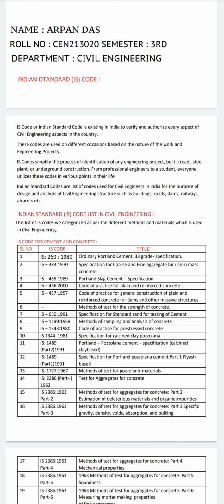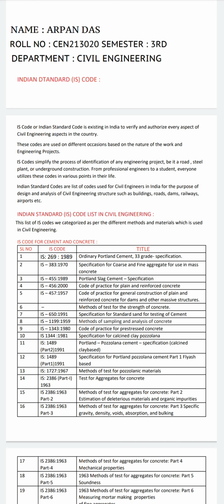The next one is IS 1199, 1959. The title of this IS code is Methods of Sampling and Analysis of Concrete. The next one is IS 1343, 1980. The title of this code is Code of Practice for Pre-Stressed Concrete. Next one is IS 1344, the title is Specification for Calcined Clay Pozzolana, and this is from 1981. And the next one is IS 1489, 1991.